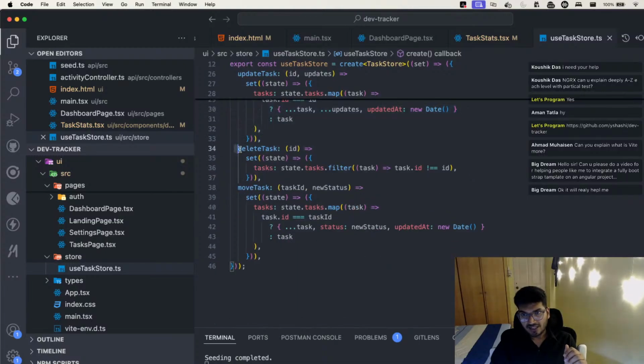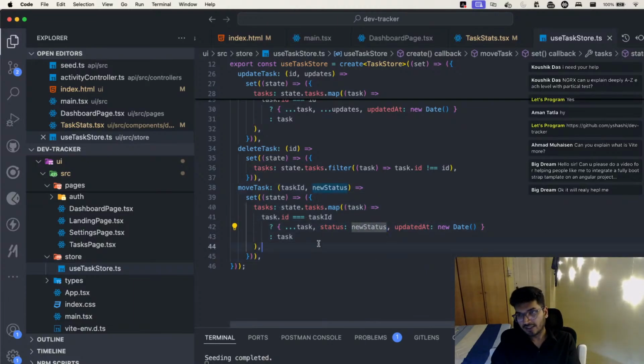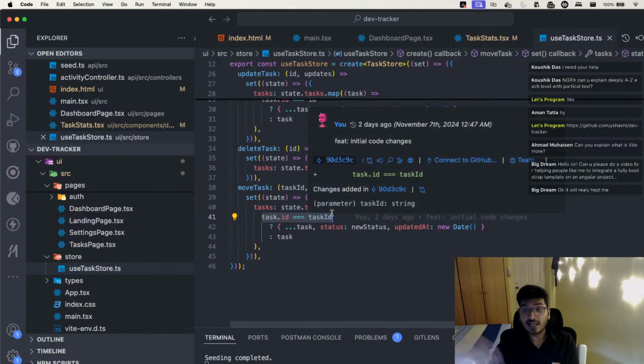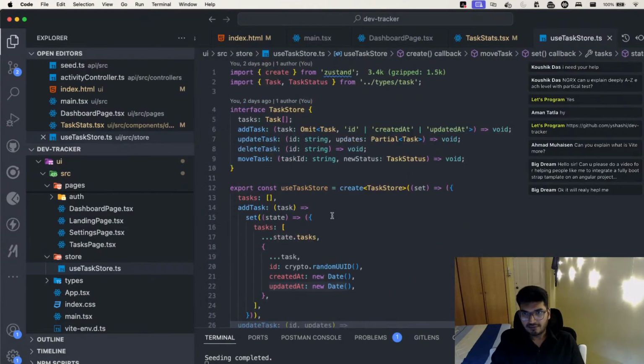If you want to delete, you just filter and remove. And if you want to move a task, whenever I'm dragging it, I'm trying to change the status of it. So based on the task ID of the task I was dragging, this will update the status with the new status and the time it got updated. Very simple. Yes or no? This is what we are using here.